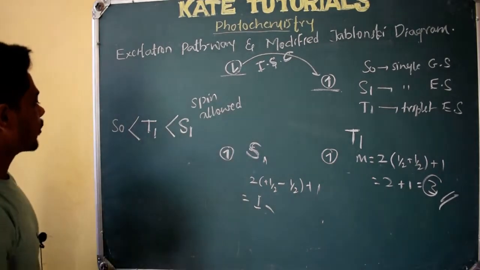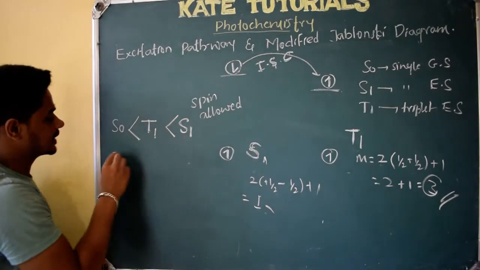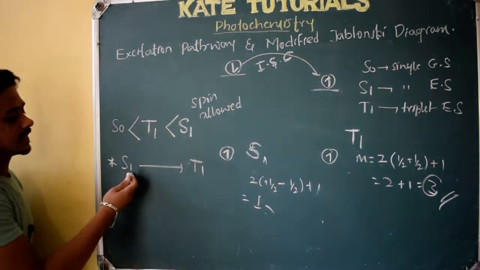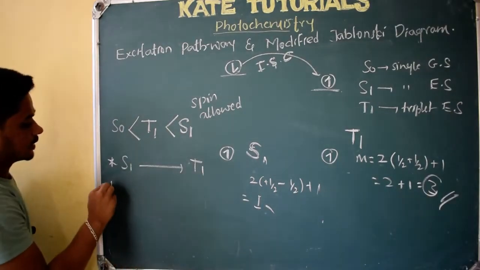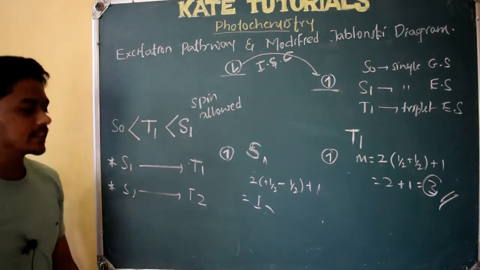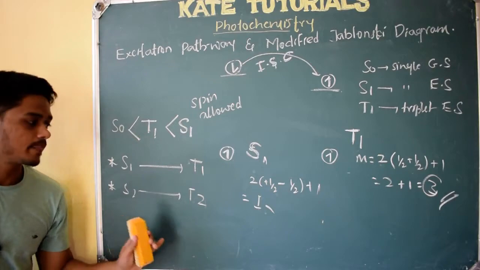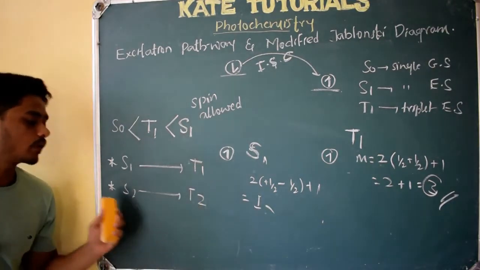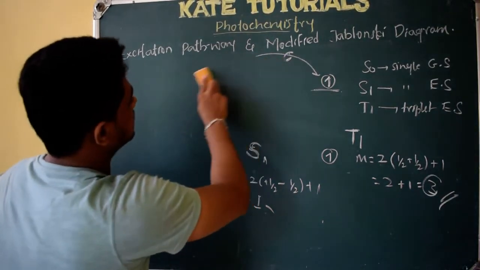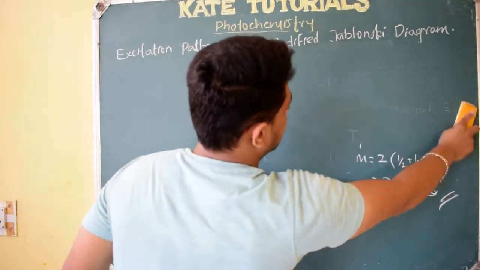One more point you have to understand. For every singlet excited state, there will be a corresponding triplet excited state, right? If it is S1, there will be T1. If I have S2, there will be T2. So the corresponding triplet energy state will be there, which is of lower energy than the singlet excited state. After understanding this, let us move to this modified Jablonski diagram.